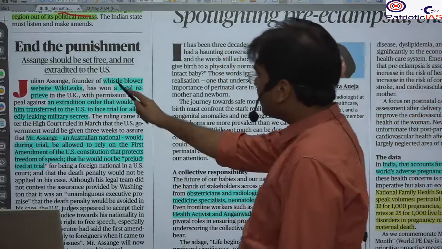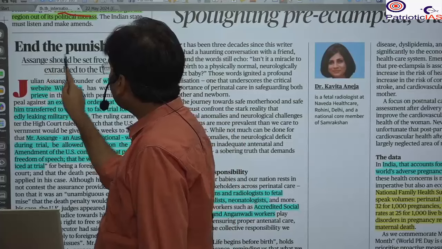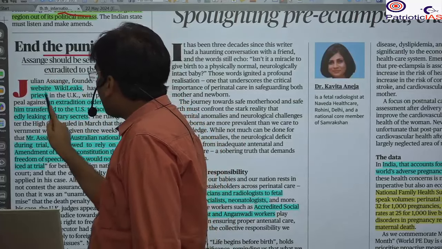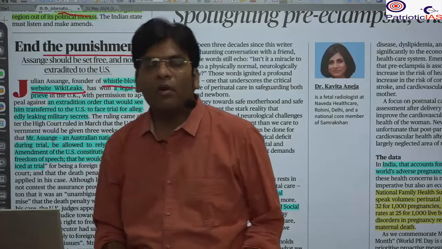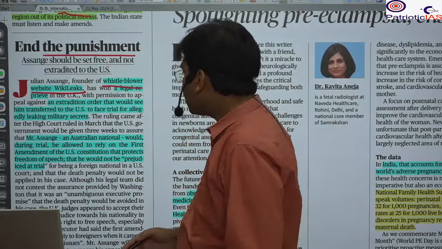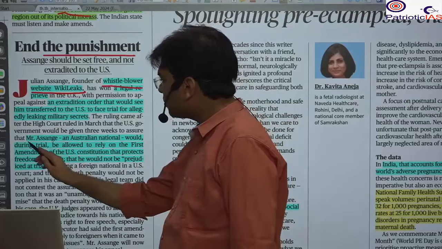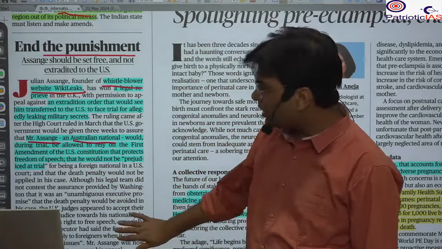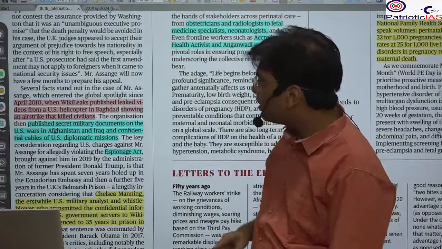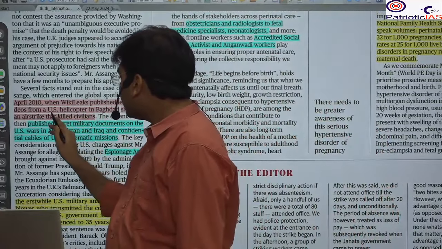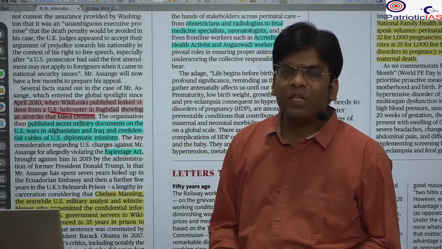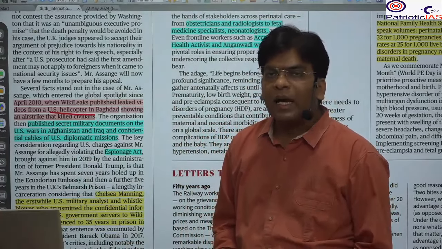Next news article, this is talking about the end of punishment. Here it is talking about the whistleblower act of the WikiLeaks founder Julian Assange. You should know that Julian Assange is an Australian national, and in 2010 he leaked a lot of information with respect to the US and many of the decisions taken by the US in Iraq and Afghanistan.